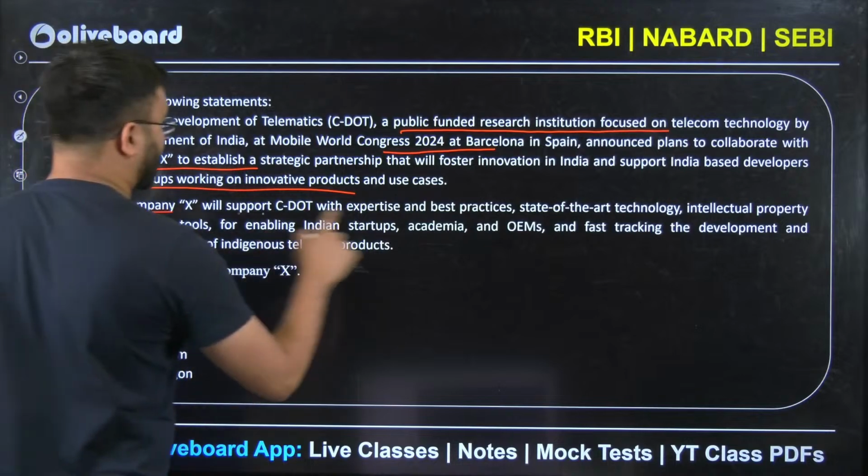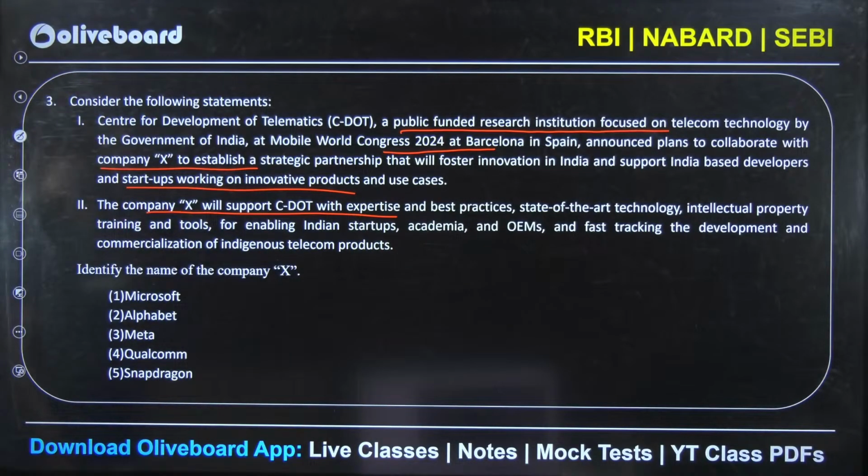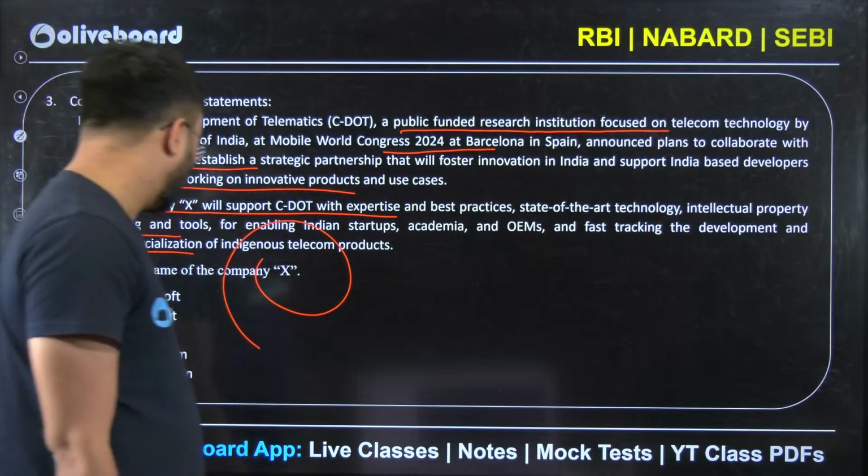Company X will support C-DOT with expertise and best practices, state-of-the-art technology, intellectual property and training tools for enabling Indian startups, academia and OEMs, and fast-tracking development and commercialization of indigenous telecom products. Identify the company X: Microsoft, Alphabet, Meta, Qualcomm, Snapdragon.